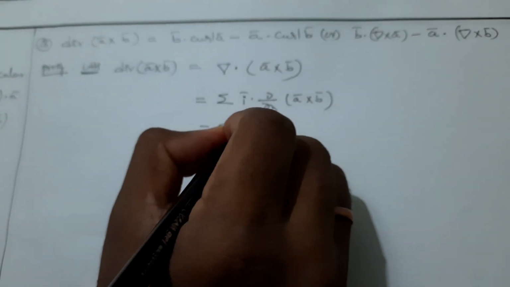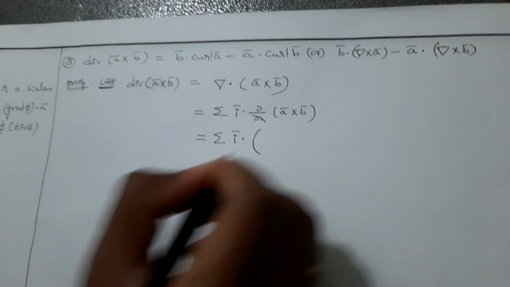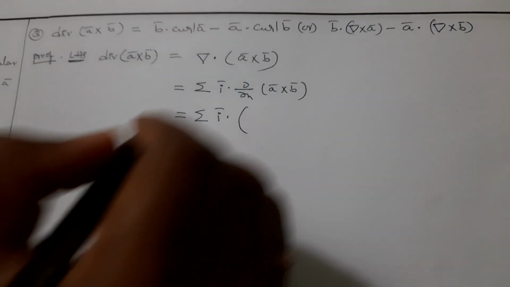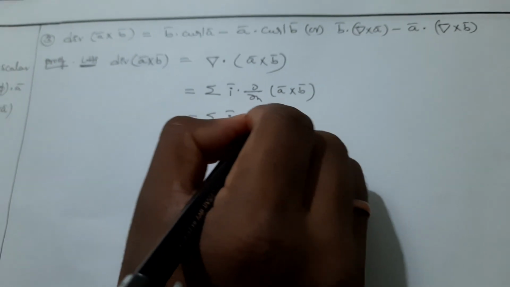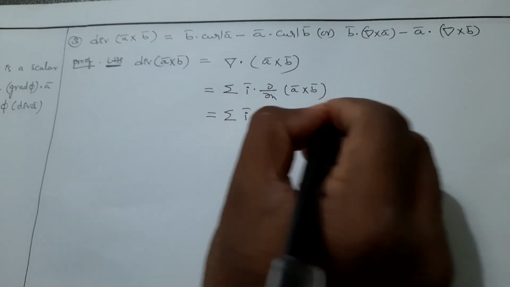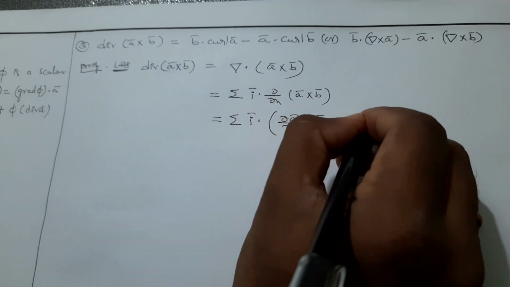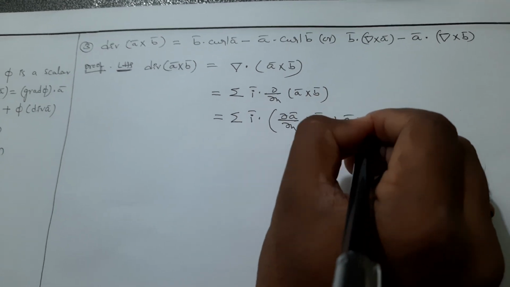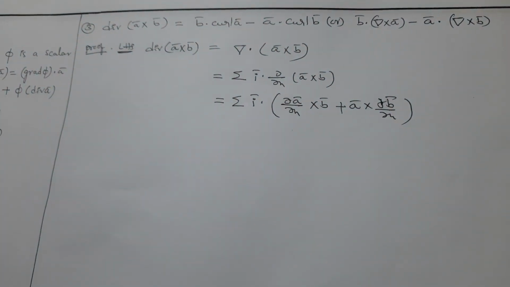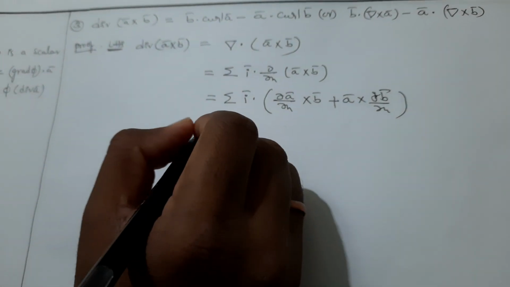Sigma i bar dot ∂/∂x of a bar cross b bar is equal to, expand this, ∂a bar/∂x cross b bar plus a bar cross ∂b bar/∂x, that is equal to